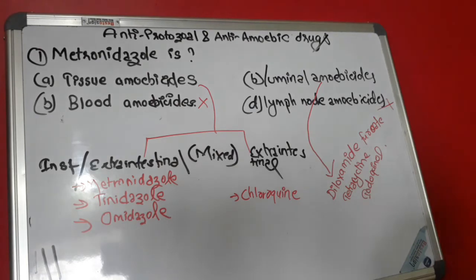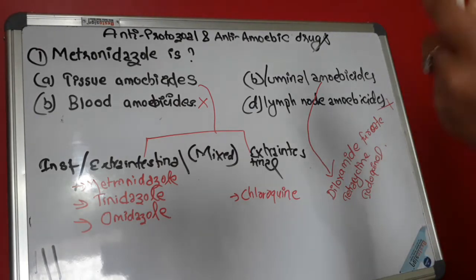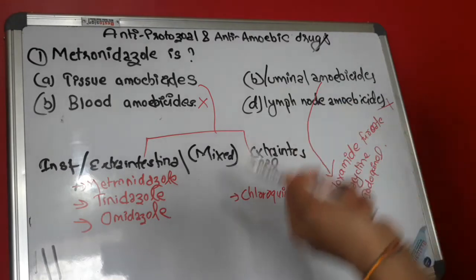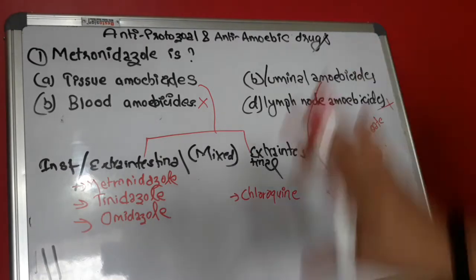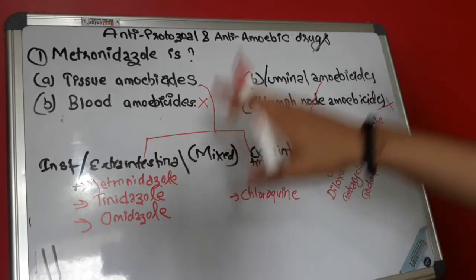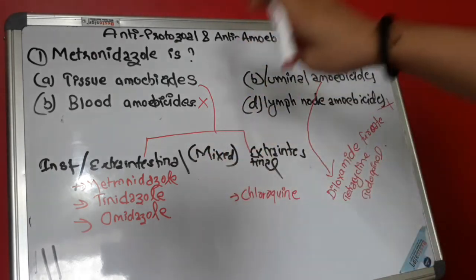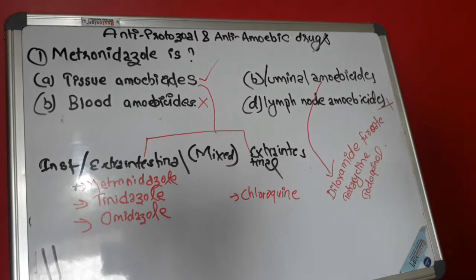So these are the drugs which I have classified here: intestinal, extraintestinal, and luminal amoebicides. You should remember them. Now from this classification, I hope you are clear that metronidazole is mixed type, which falls under the tissue amoebicides. So this is the correct answer for the classification of metronidazole.